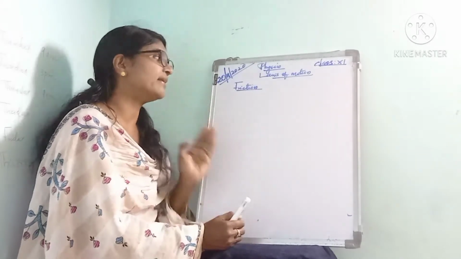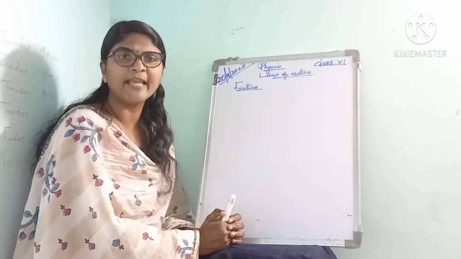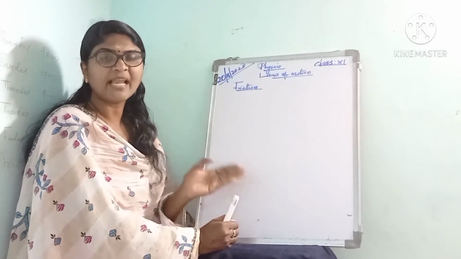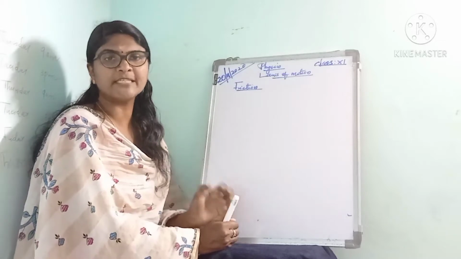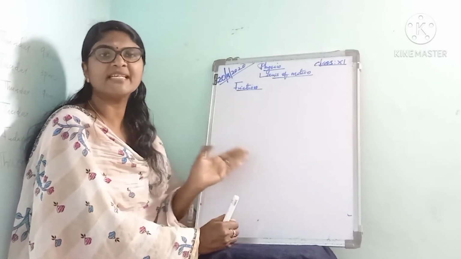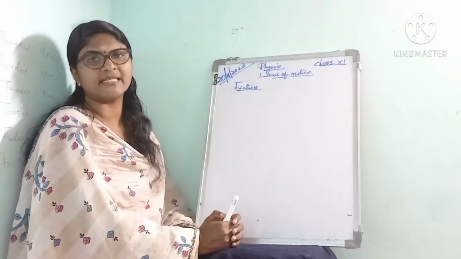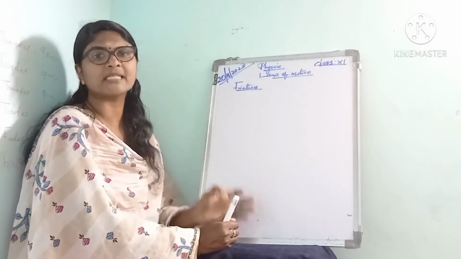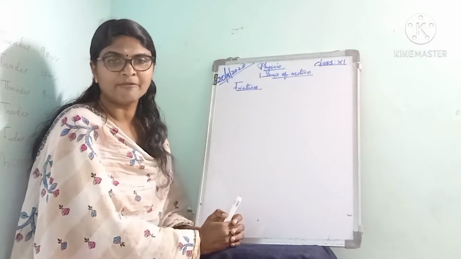Then what is friction or the frictional force? Whenever a body moves over the surface of another body, a force of friction comes into play, which acts parallel to the surface of contact and opposes the relative motion. This opposing force is called the frictional force or friction.